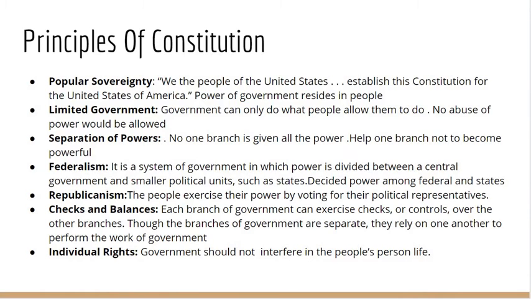Federalism. How is power shared? The framers wanted the states and the nation to become partners in governing. To build cooperation, the framers turned to federalism. Federalism is a system of government in which power is divided between a central government and smaller political units, such as states.